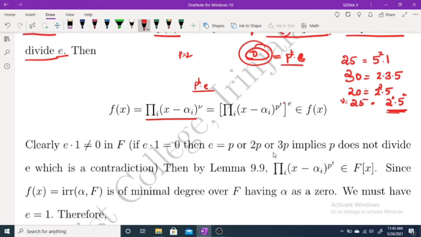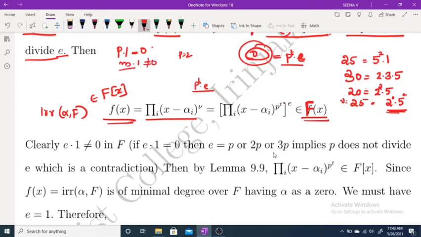Because p into e is the same as this whole raised to e, and this clearly belongs to F[x], because f(x) is the irreducible polynomial of alpha over F. Since p is the characteristic of the field, p into 1 equals 0, and for any other number m, m into 1 is not equal to 0 if p does not divide m.